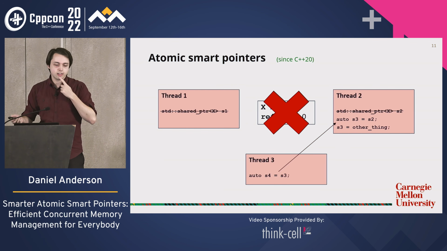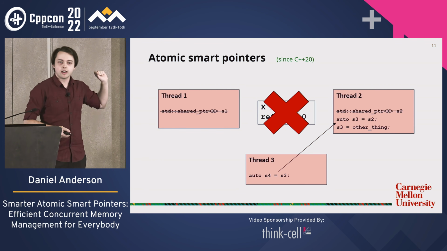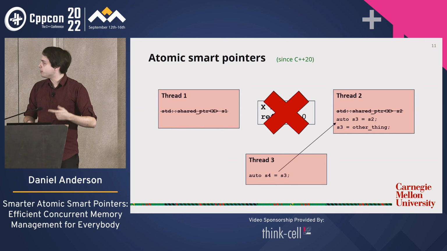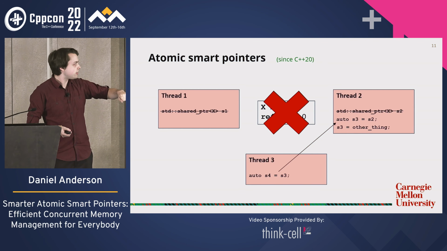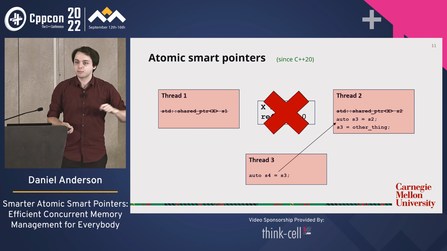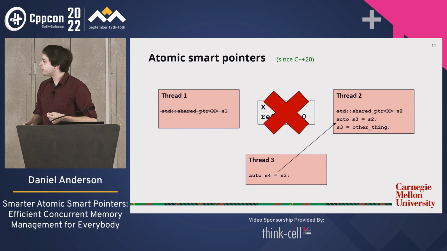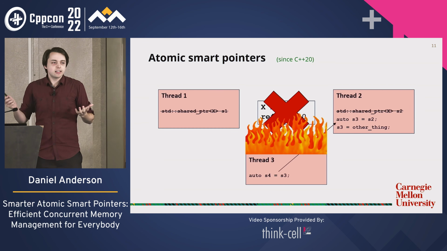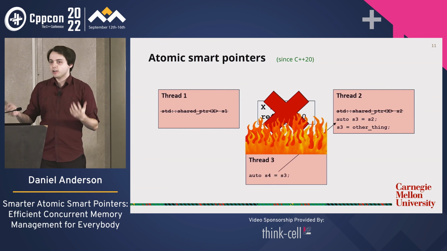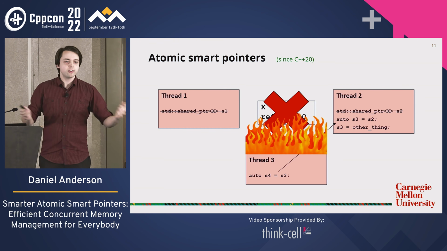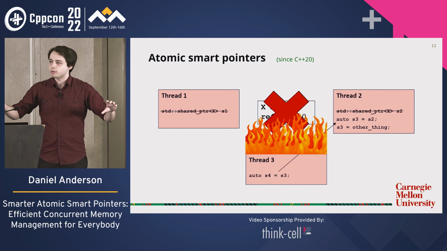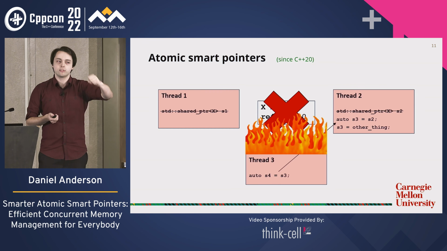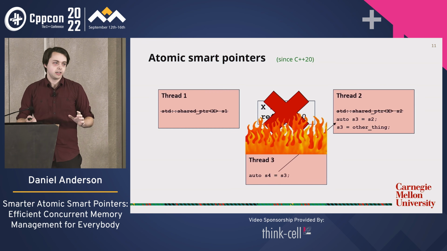What if thread 3 comes along and says, oh, I'd like to join in, I'd like a copy too. I'd like to copy that shared pointer. Well, is it going to copy the shared pointer before it was assigned to other thing, after it was assigned to other thing, or, oh dear, at the same time that it's being assigned to other thing? We don't know, and therefore this is undefined behavior again. And once again, bad things will happen. So the answer is that shared pointer is thread safe sometimes, right? It's thread safe if all you're doing is changing the reference count by locally copying your own shared pointer around, but it is not thread safe to copy a shared pointer from another thread that might be modifying it, because these things are not atomic.